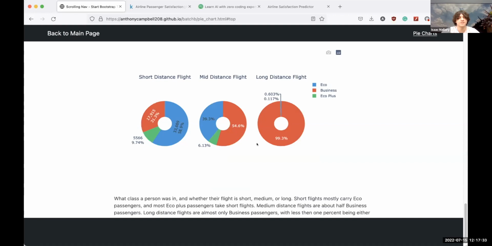And these are 3 donut charts showing short, mid, and long distance flights and the type of class that they rode, correlating to these. For the short distance flight, you're likely to ride eco class with some people riding business. For mid distance flight, it's a little bit more 50-50, in favor of business class, though there's a chance you'll ride eco. And with long distance flight, you're almost 100% going to ride business class.